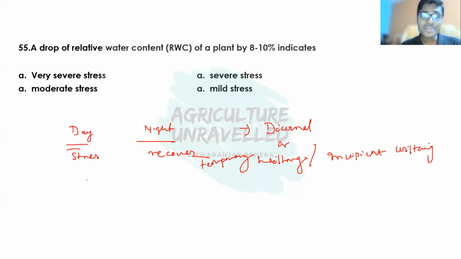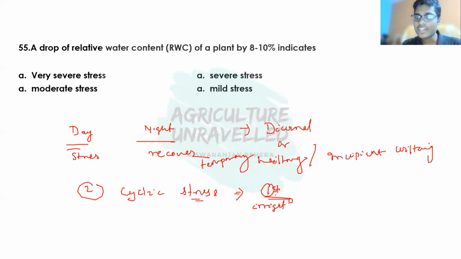Then the second type of stress is known as cyclic stress. And what is this cyclic stress? This cyclic stress occurs just after the irrigation. Suppose here we have given the first irrigation. Just after the first irrigation, the cyclic stress will start. Maybe this is the amount of cyclic stress, and it progressively goes on increasing with time, and it is maximum just before the second irrigation.